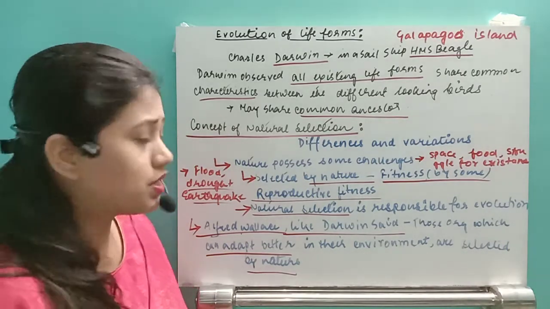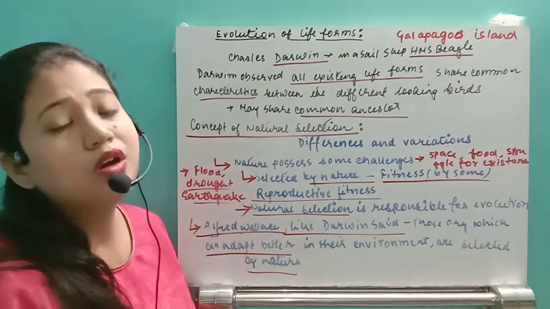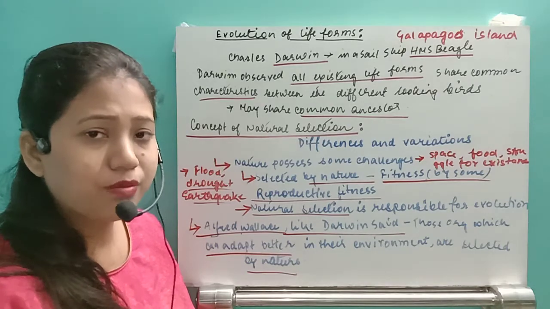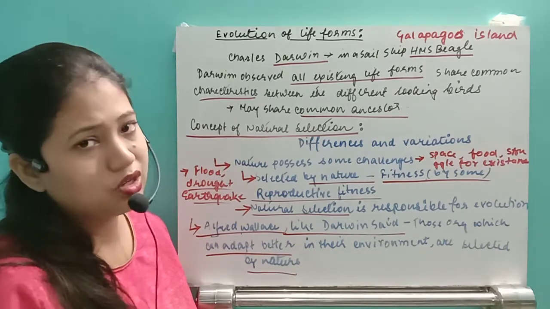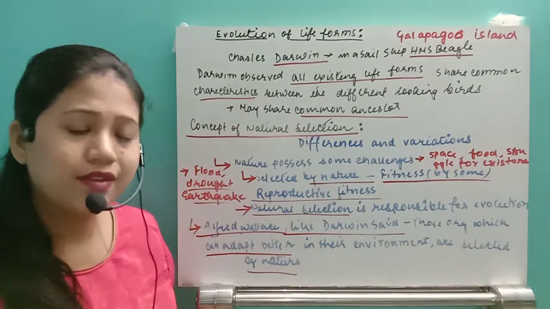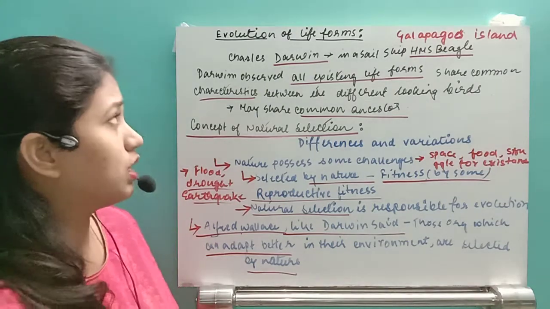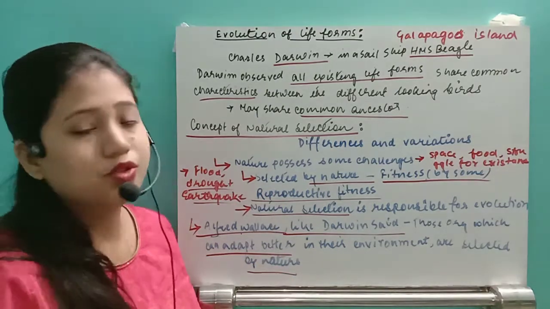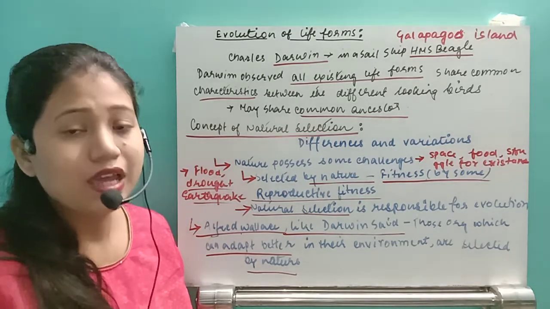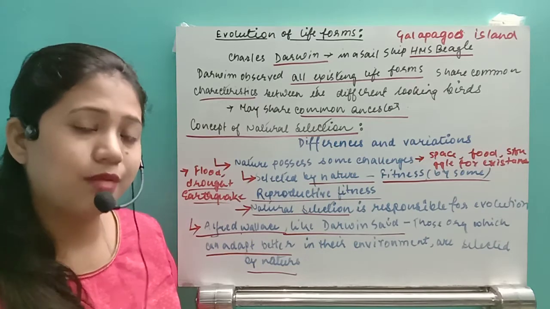But at that period of time, it was said that yes, nature has to select some species, which are better adapted in the environment, then only will they be selected by nature, and they will get to reproduce, survive better and form different varieties, different species of birds. So yes, that is the concept of natural selection, the reason for evolution of species given by the scientist Charles Darwin. So this was about the video.